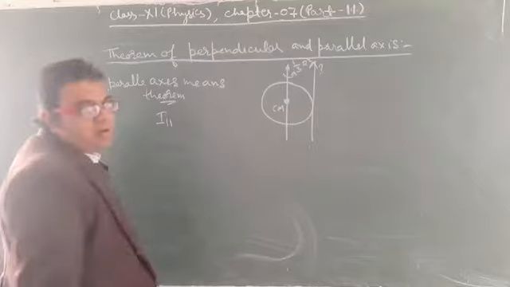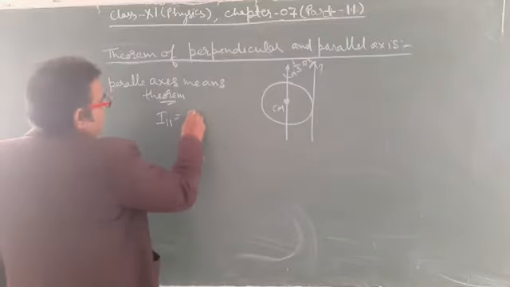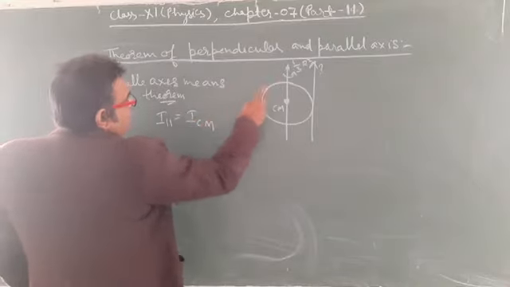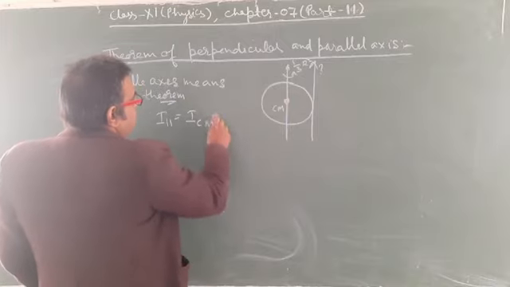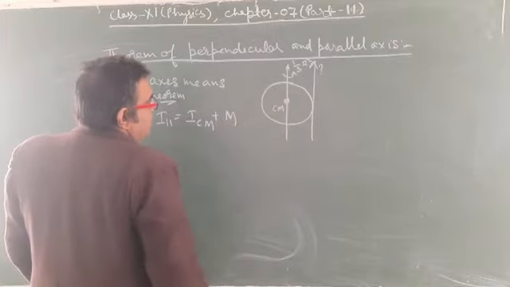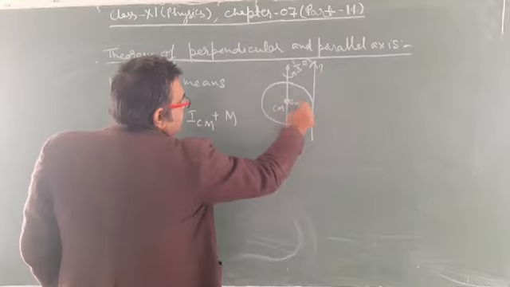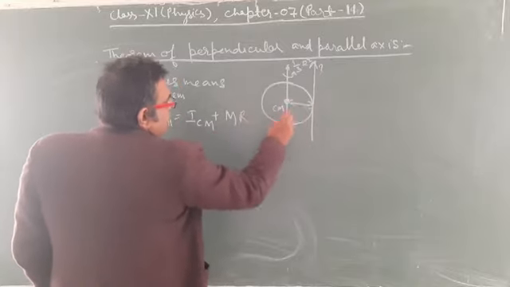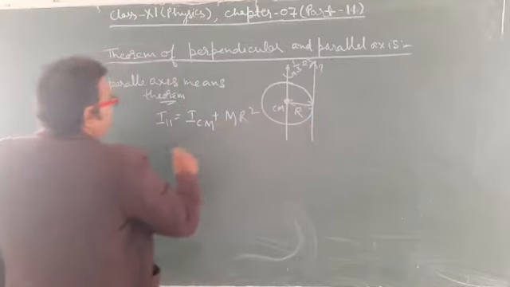The moment of inertia along the parallel axis is given by I center of mass, the moment of inertia about the center of mass, plus the mass of the whole disk into the separation between the two axes squared, that is, if it is r, then r square.